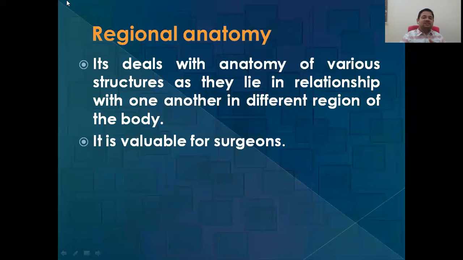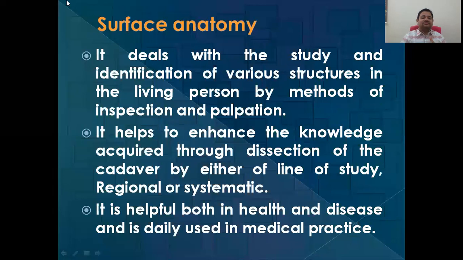Branches of anatomy. The first is regional anatomy. Many definitions are there in different books, so I've taken the easiest one. It deals with the anatomy of various structures as they lie in relationship with one another in different regions of the body. It is useful for surgeons and doctors, physicians also. So what we are going to learn in regional anatomy, in a particular region, is what the bone is, what the muscle is, and what the relation to each other is. All these things we have to see in cadaveric dissection.